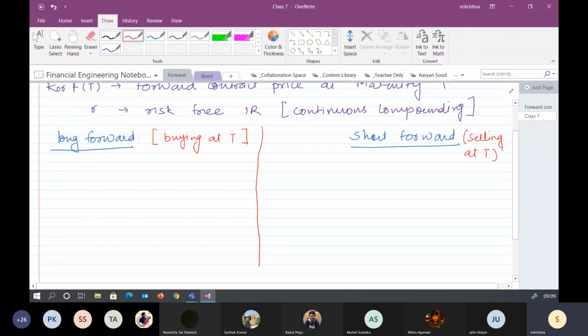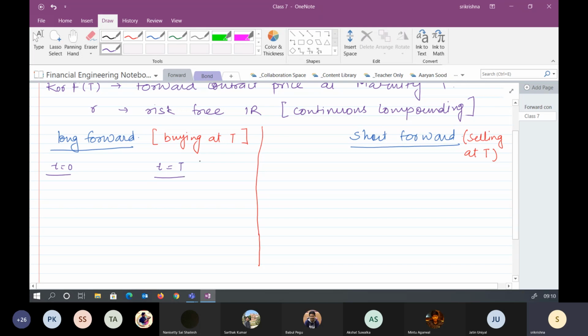So when we are buying at capital T, what could be the cash flow at t is equal to 0? Try to understand t is equal to 0 and t is equal to capital T. These would be the cash flows.